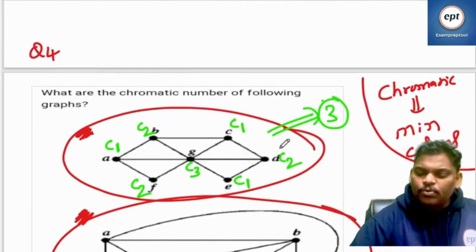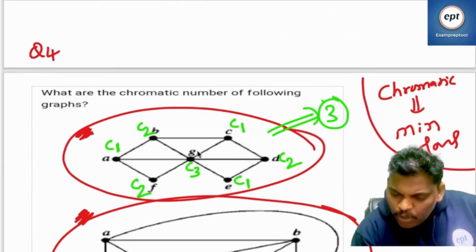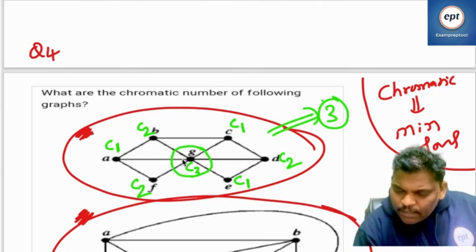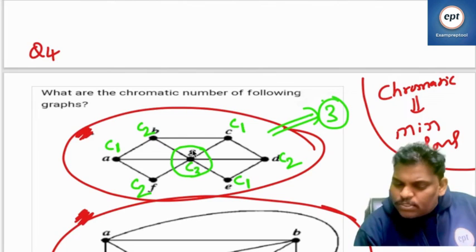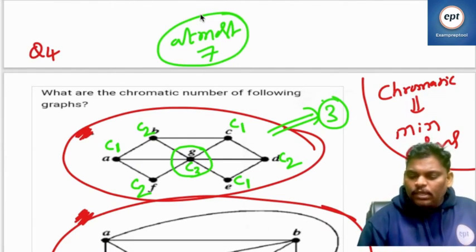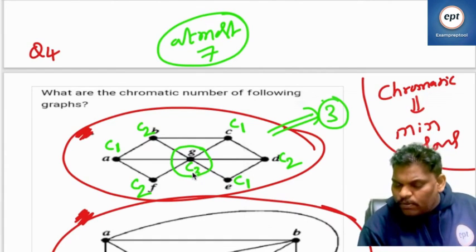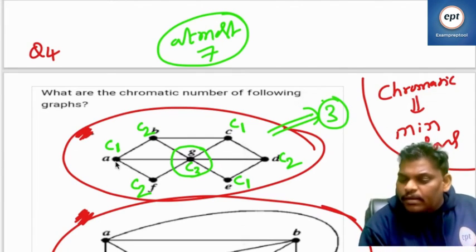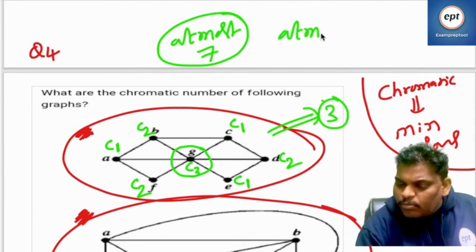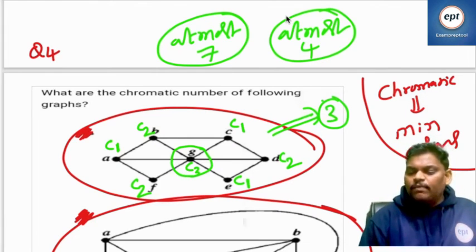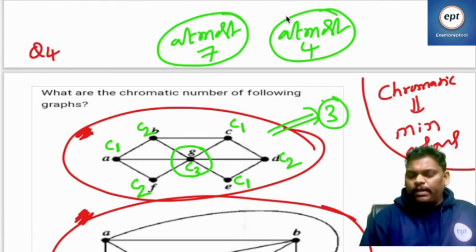So by seeing this problem I can say, can you help me now? I am just giving boundaries. What is the maximum degree? 6. If maximum degree is 6, chromatic number is at most 7. And one more thing is, it is a planar graph. At most 4. Next one.